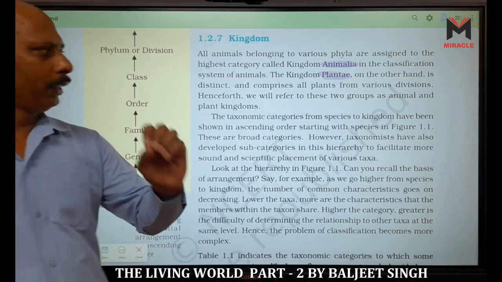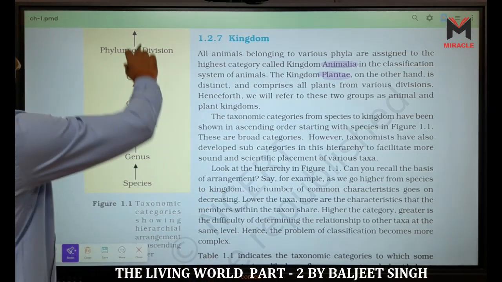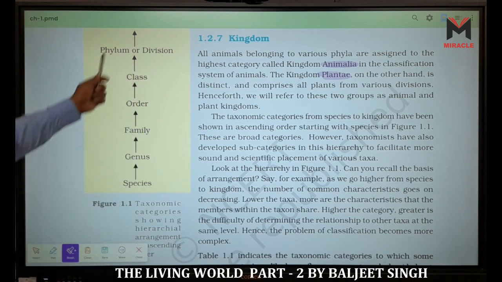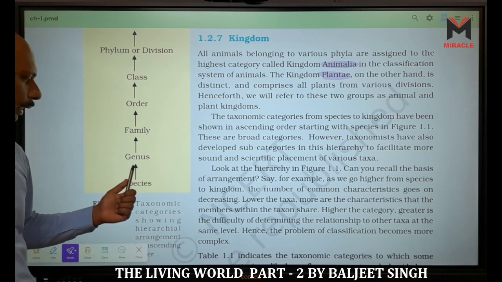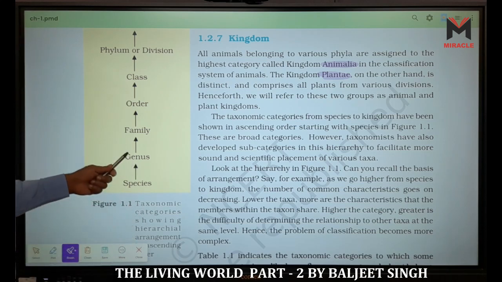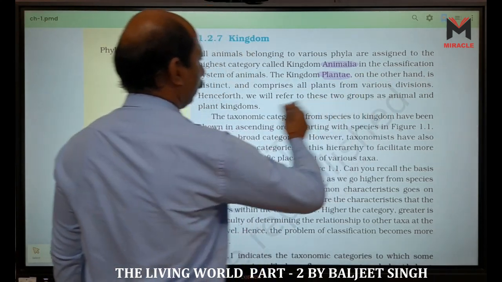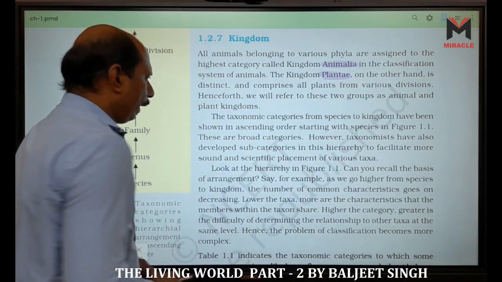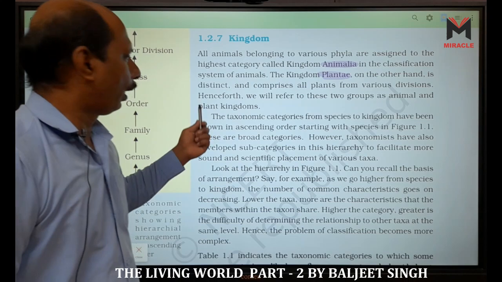The highest one is the kingdom. Then after kingdom, division or phylum: phylum in case of animals, division in case of plants. Then class, order, family, genus, and then species. Genus and species together represent the binomial name of the specific organism. Henceforth, we will refer to these two groups as the animal and plant kingdoms.